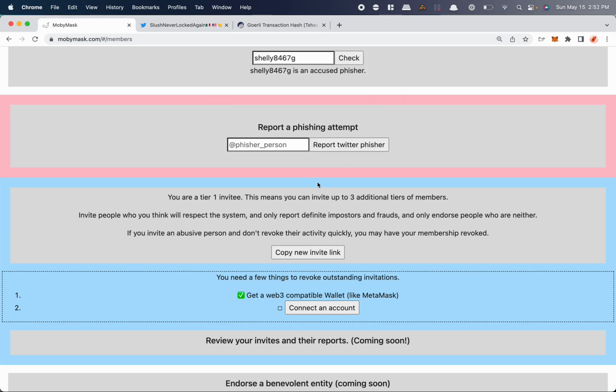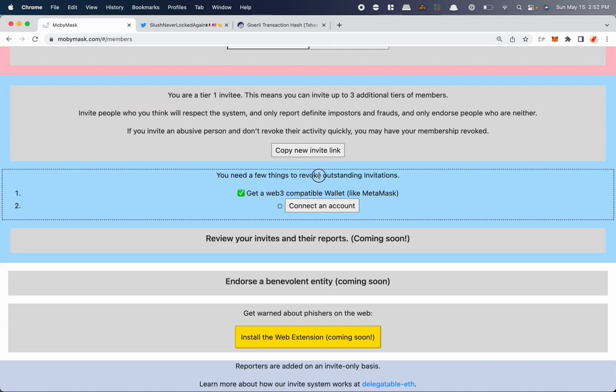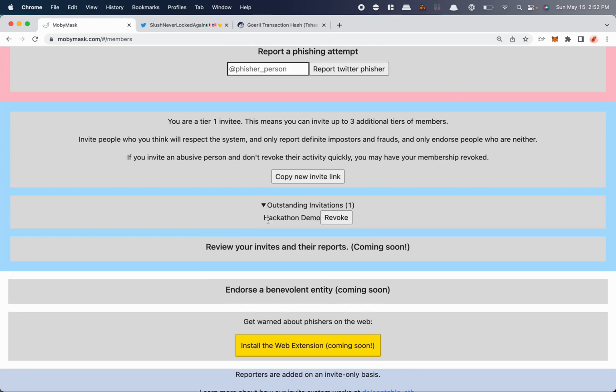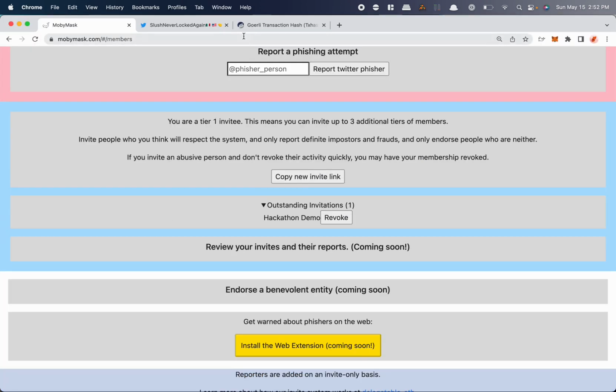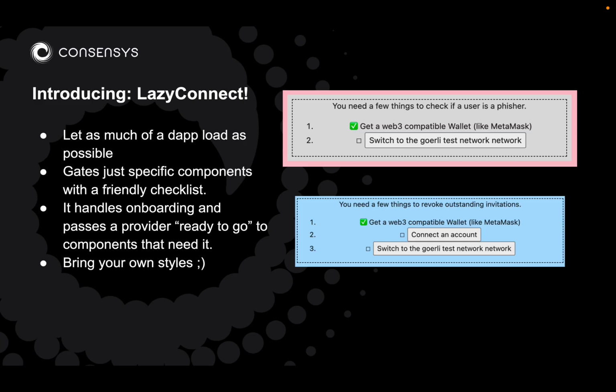I'm going to have to revoke this one after the screen share because you'll see. To revoke outstanding invitations, I also have to connect an account. Oh, and there we go. And so there it is, Hackathon demo. So I can revoke that invitation. I paste that here, and here you go. And now this person is a tier 2 invitee. And now they're able to report people also. You can imagine we could make a web extension and then anybody could report phishers in this system. Lazy Connect gives us a nice, convenient way of onboarding incrementally.